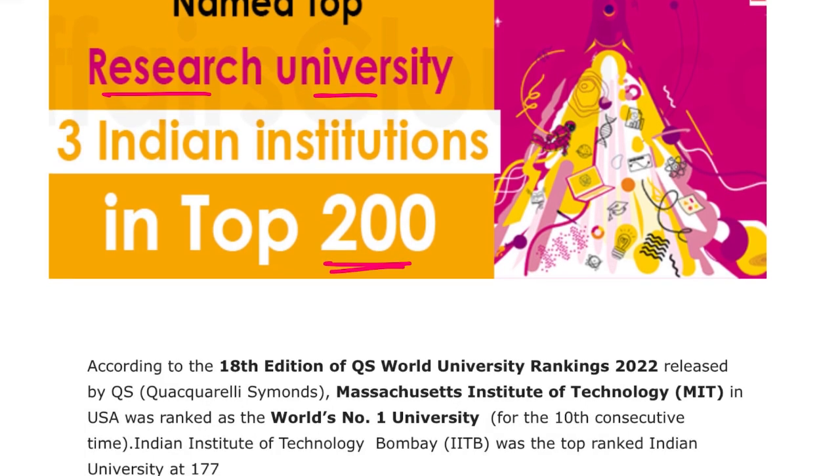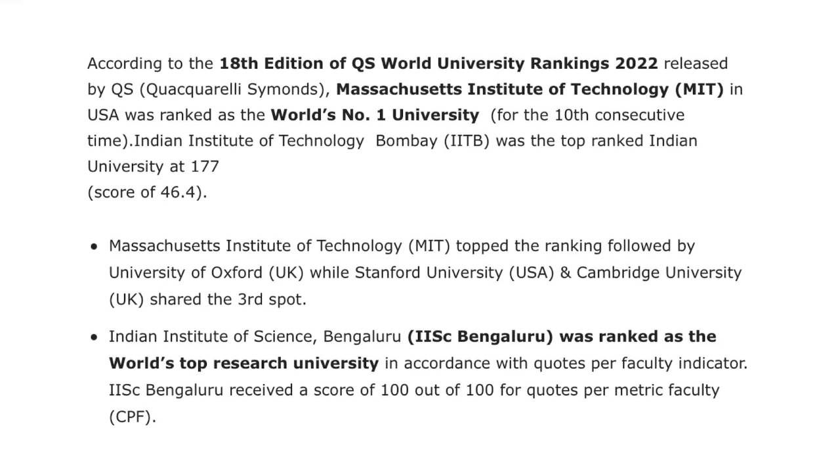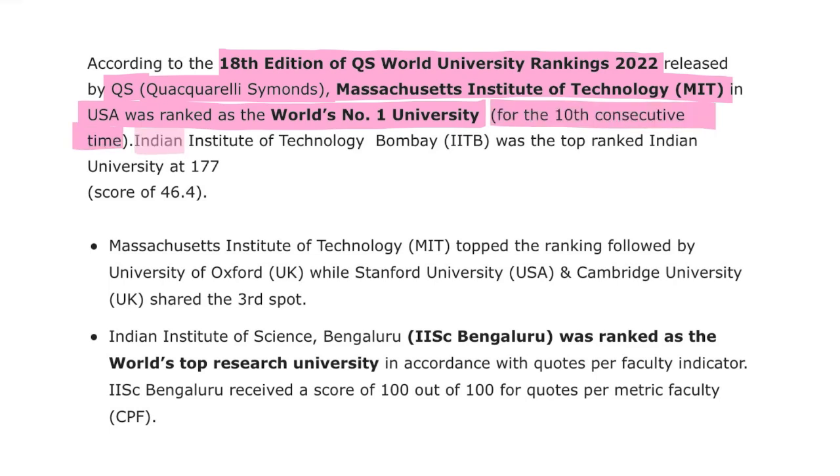Next we'll be talking about IISc Bangalore, which has been named as the top research university among the 200 universities from India. Alright, let's look at it. According to the 8th edition of the QS World University Ranking, QS is your Quacquarelli Symonds, for the year 2022, Massachusetts Institute of Technology, that is your MIT in USA, was ranked as the world's number 1 university for the 10th consecutive time. Indian Institute of Technology Bombay was the top ranked Indian university at 177.